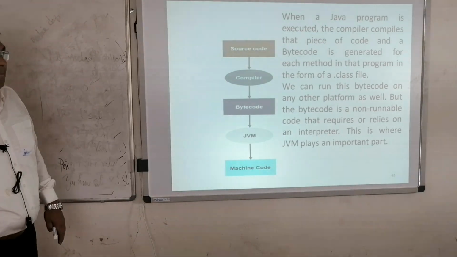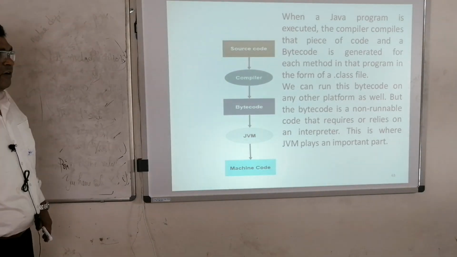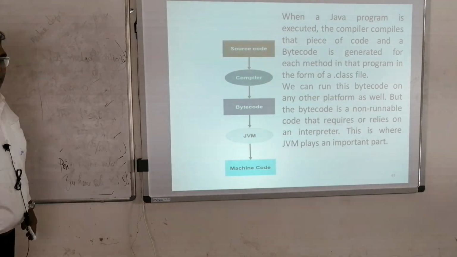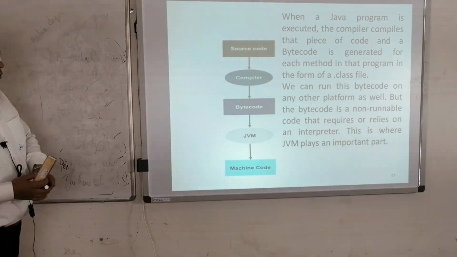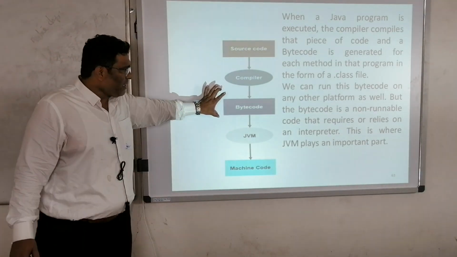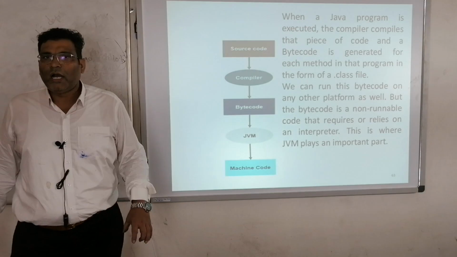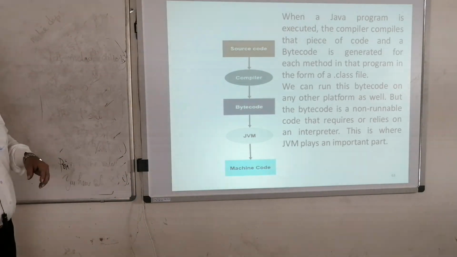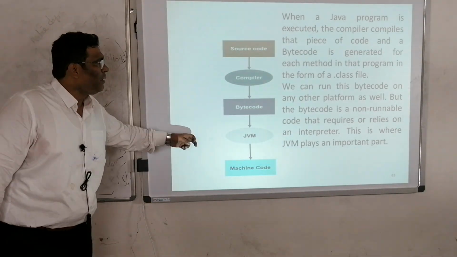It is nothing but platform independent, but the bytecode is non-runnable code that relies on an interpreter. This is where the JVM plays an important role. The JVM is very important, but we are only looking at what we mean by bytecode. Bytecode is an intermediate between the compiler and the JVM, which is used for platform independence. So basically Java uses this virtual machine to do this.